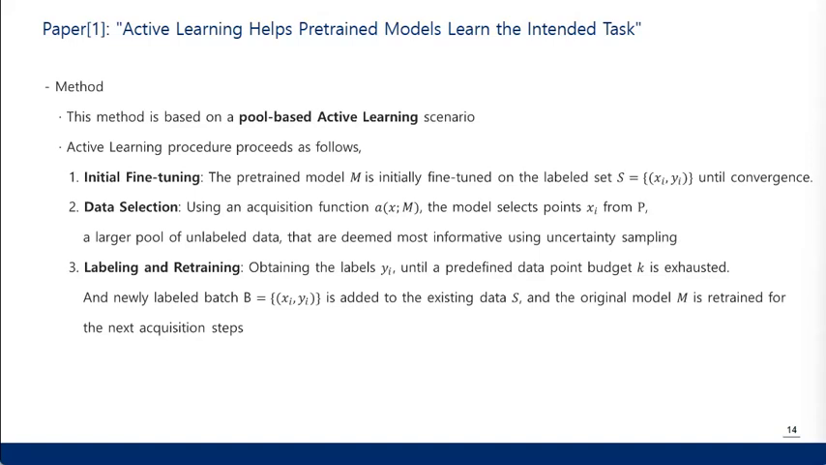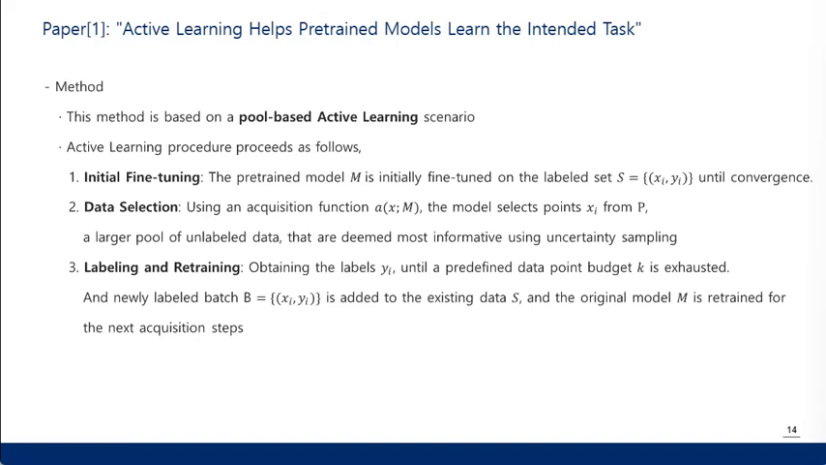Let's look at the active learning procedure here. Basically, the paper used pool-based active learning. First, the pre-trained model M is initially fine-tuned on a label set S until it converges. And the label set consists of pairs (xi, yi), where xi is the data point and yi is the corresponding label. Next, using an acquisition function denoted as alpha(x; M), the model selects the most informative data points xi from a pool of unlabeled data, which is P.